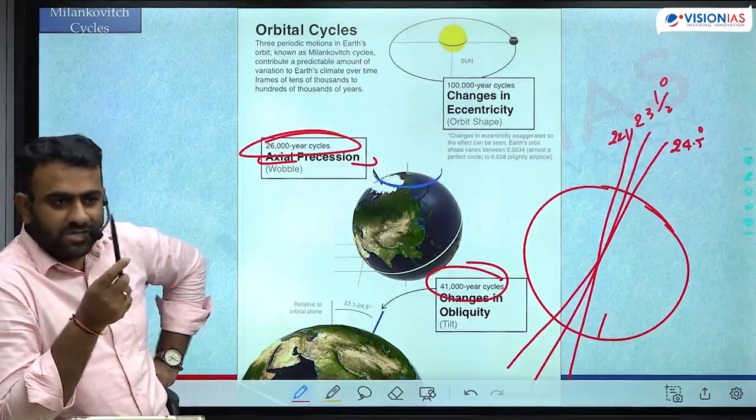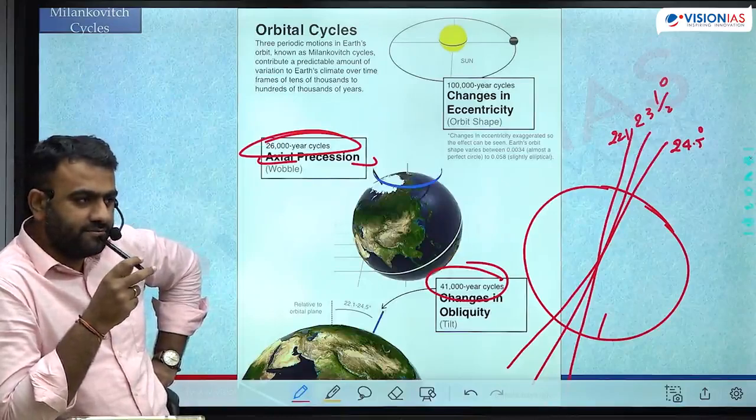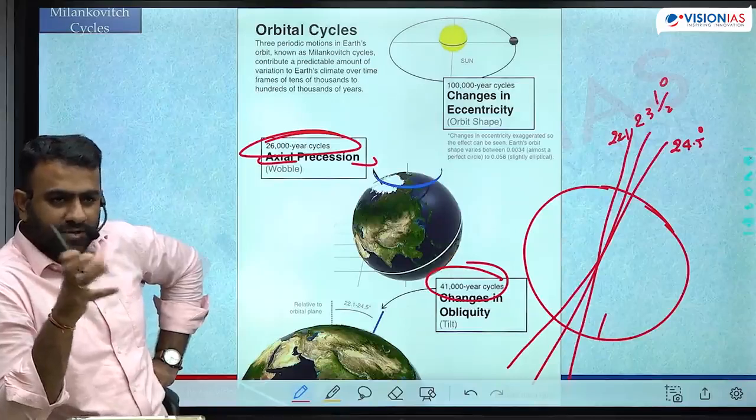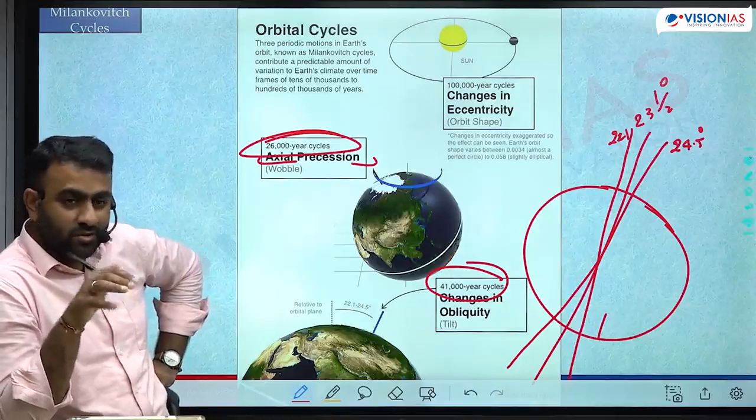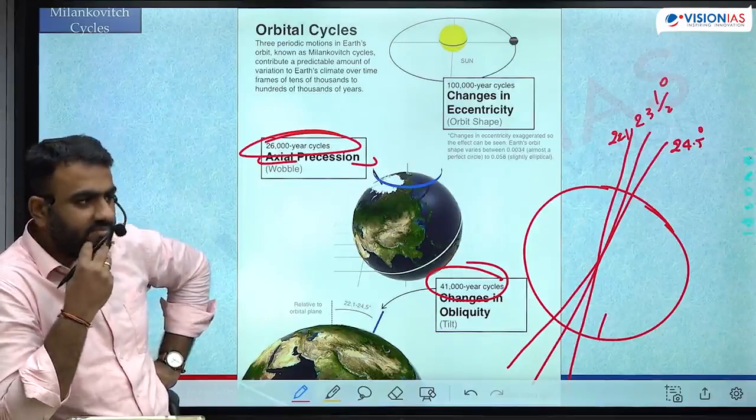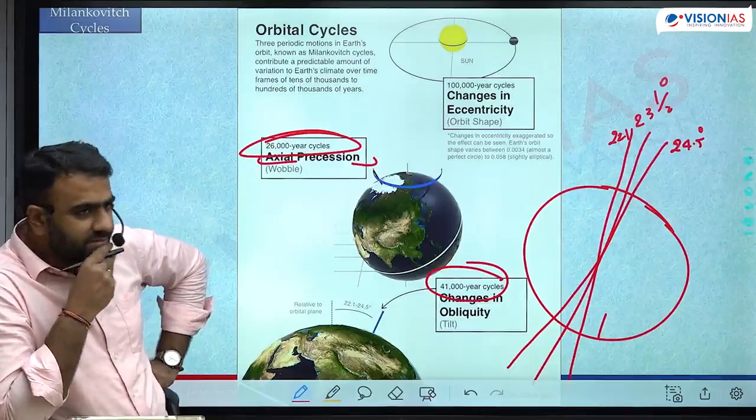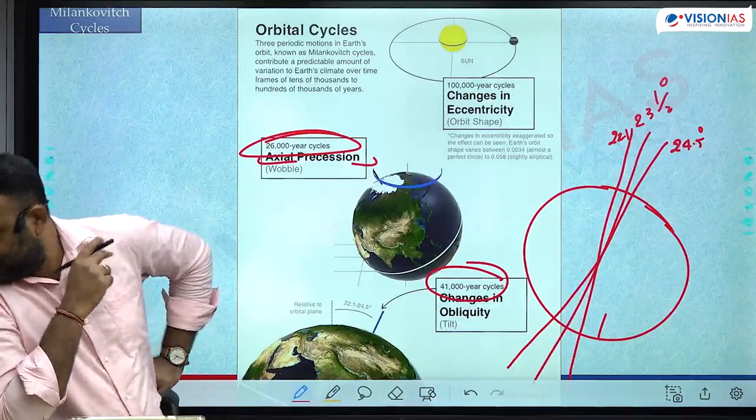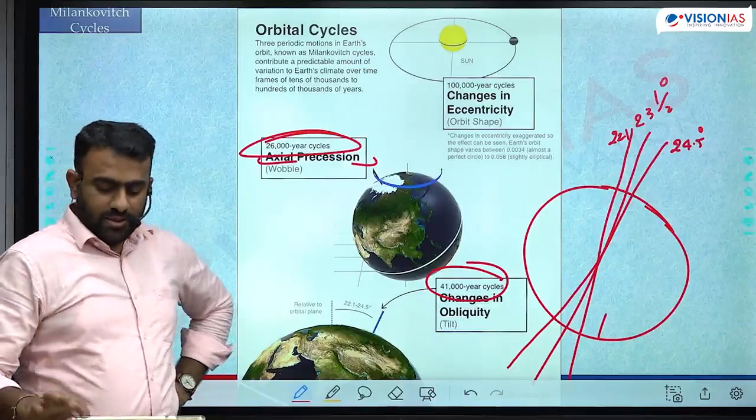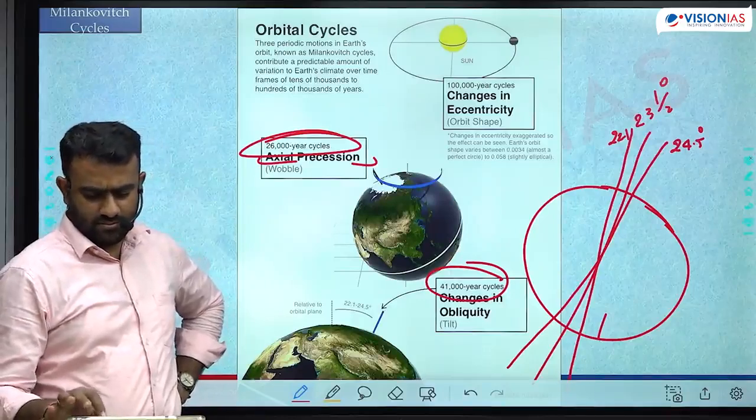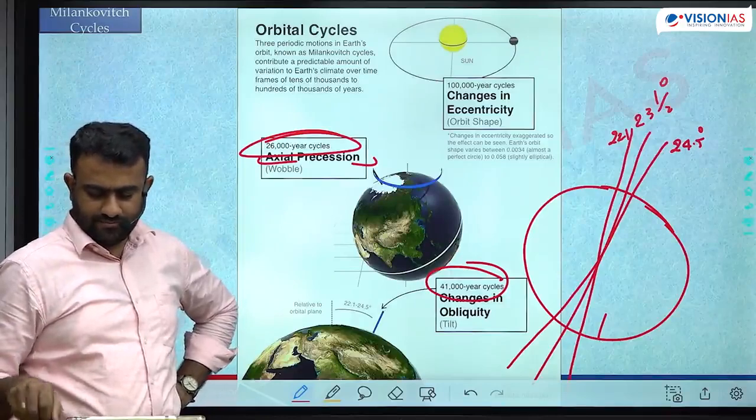Retreat and advance of glaciers will also get impacted. When the overall temperature is high, glaciers will start to melt faster. When the overall temperature is low, glaciers will start to grow, become longer. That is the advancing of glaciers. ये है मिलैंकोविच साइकिल्स, ठीक है.